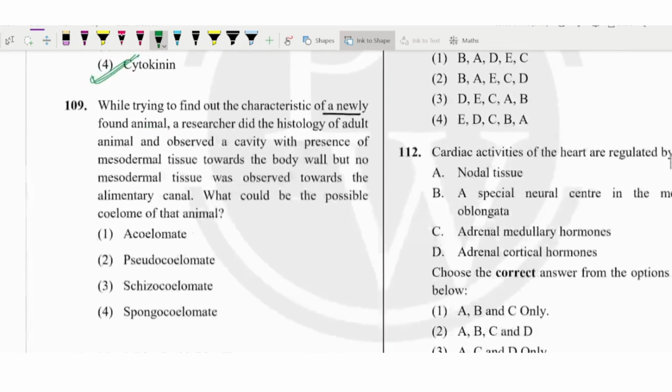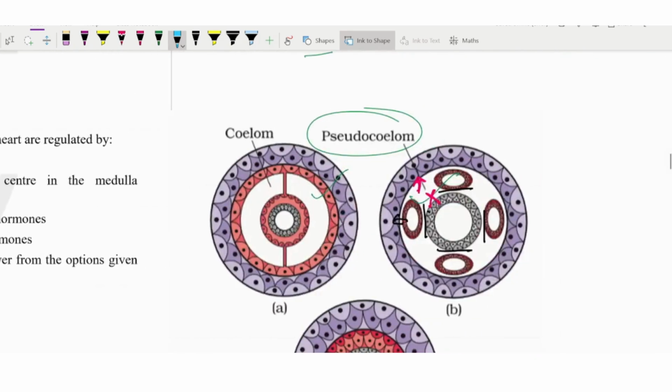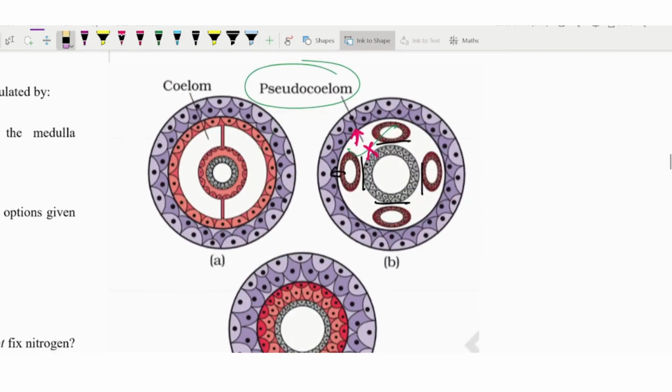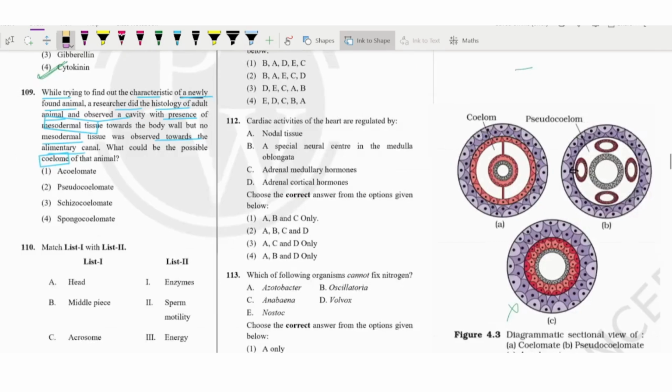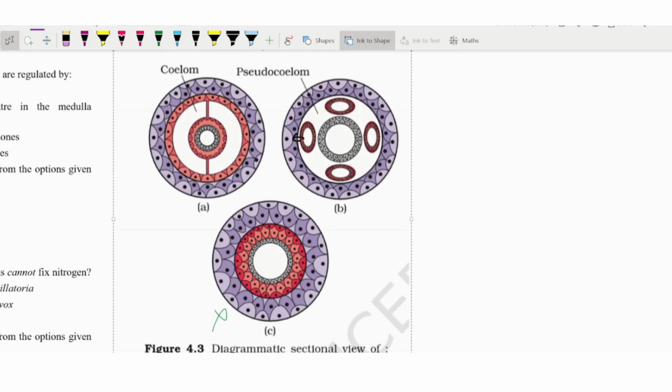Okay, next: while trying to find out the characteristics of a newly found animal, a researcher did the histology of the adult animal and observed a cavity with the presence of mesodermal tissues towards the body wall, but no mesodermal tissues towards the alimentary canal. What could be the coelom type of that animal? This is not typical, but if you have studied this question with the help of the diagram, you can understand it easily. They are asking the question from this particular diagram.